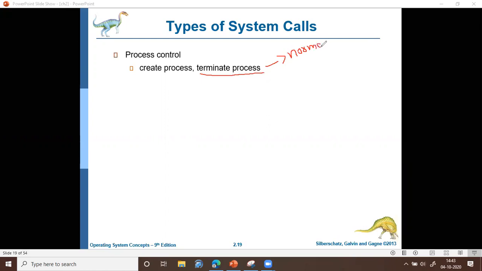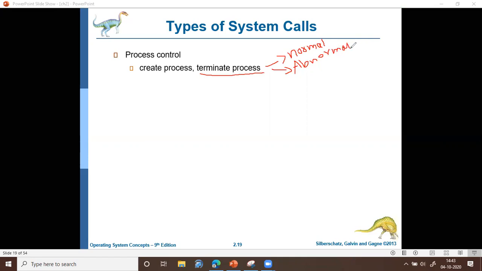Such a termination is called normal termination, or it can be an abnormal termination. Abnormal termination means if the process is terminated due to any error, then that is called abnormal termination. So the process may terminate under two circumstances, either a normal termination or an abnormal termination.